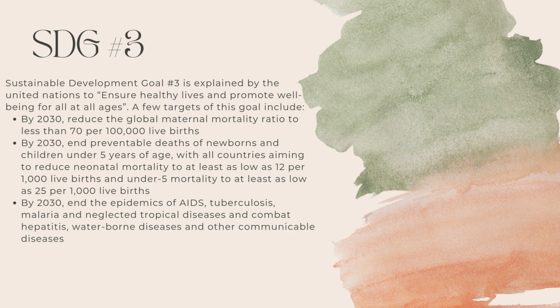than 70 per 100,000 live births. By 2030, end preventable deaths of newborns and children under 5 years of age, with all countries aiming to reduce neonatal mortality to at least as low as 12 per 1,000 live births, and under 5 mortality to at least as low as 25 per 1,000 live births. By 2030, end the epidemics of AIDS, tuberculosis, malaria, and neglected tropical diseases, and combat hepatitis, waterborne diseases, and other communicable diseases.